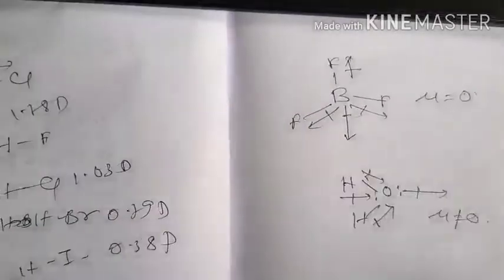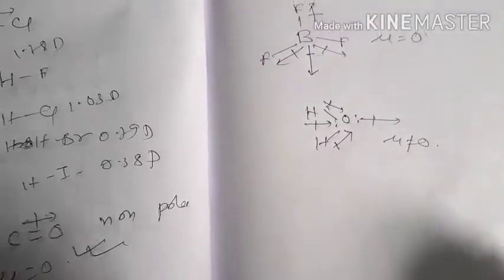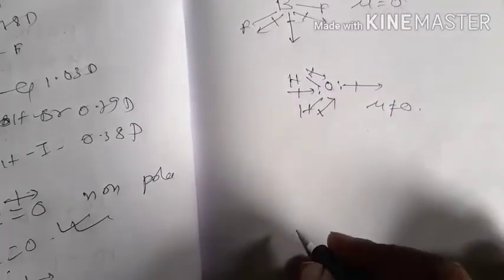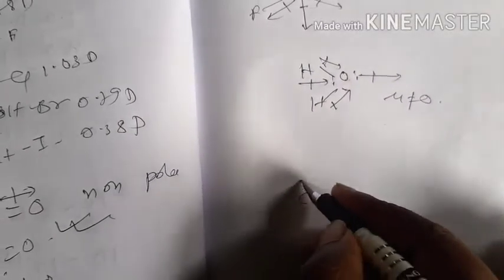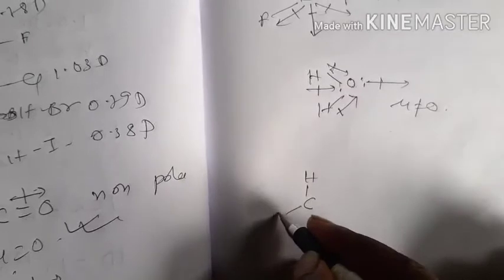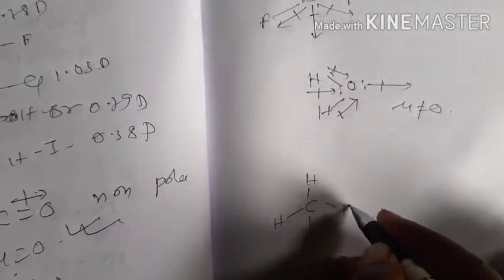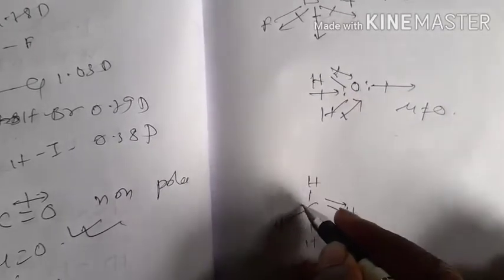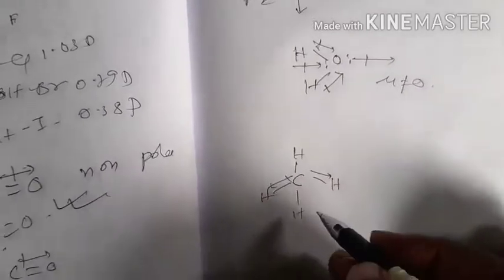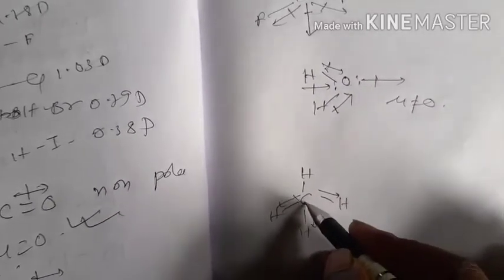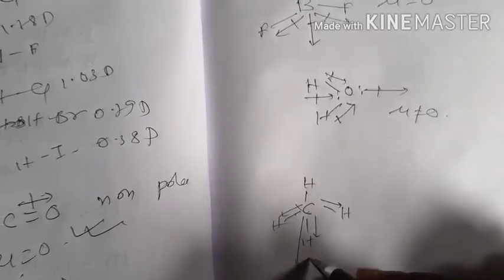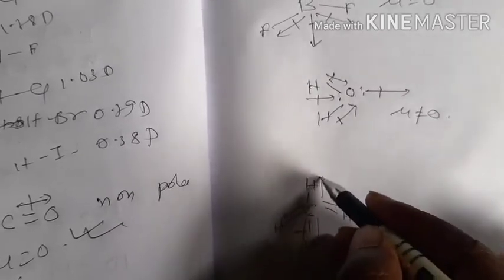Now if we consider CH4, carbon and hydrogen, this is a tetrahedral structure. The resultant of these 3 CH bond dipoles will act downwards.